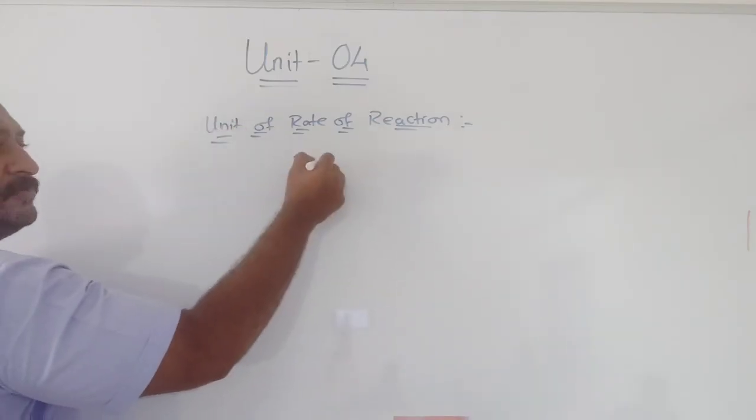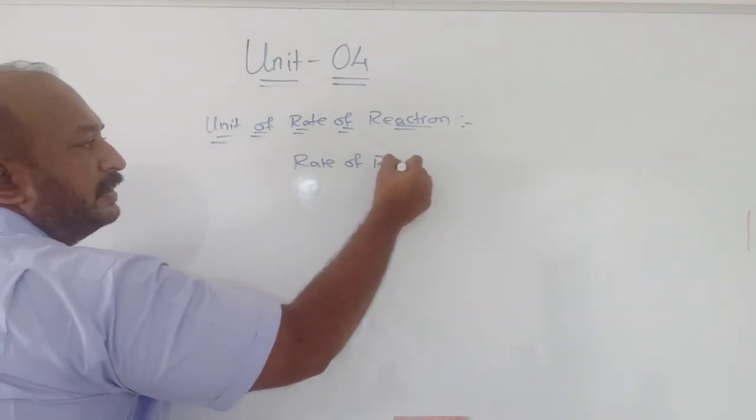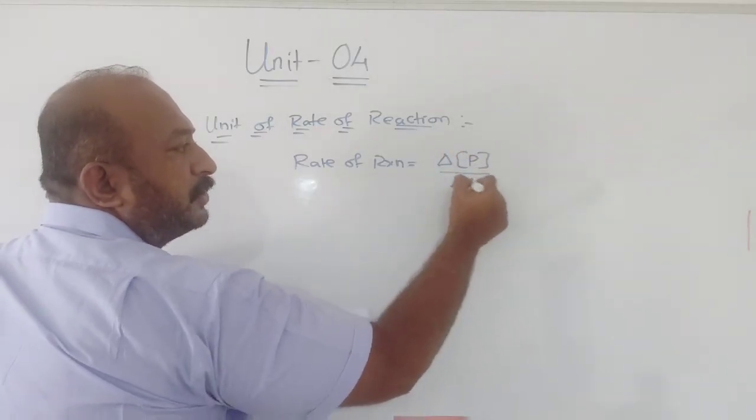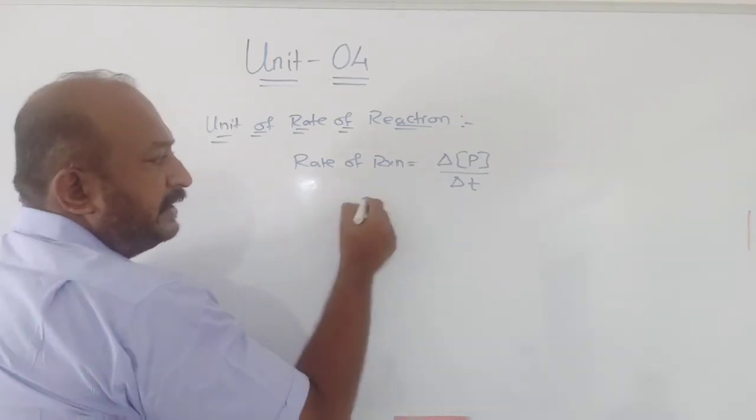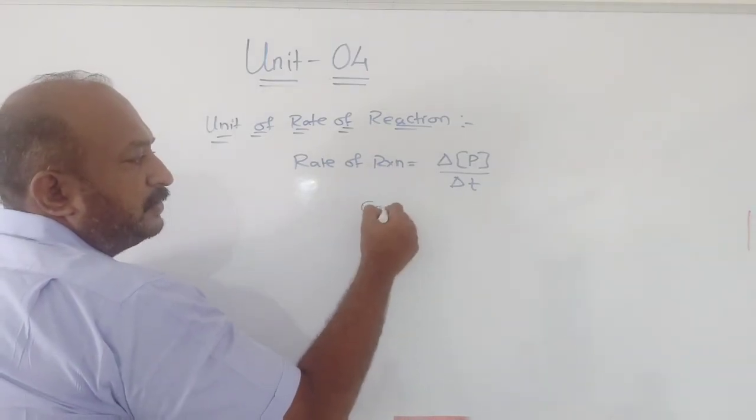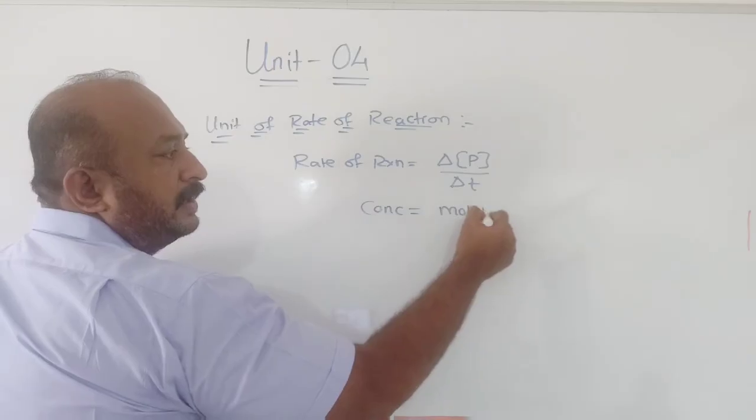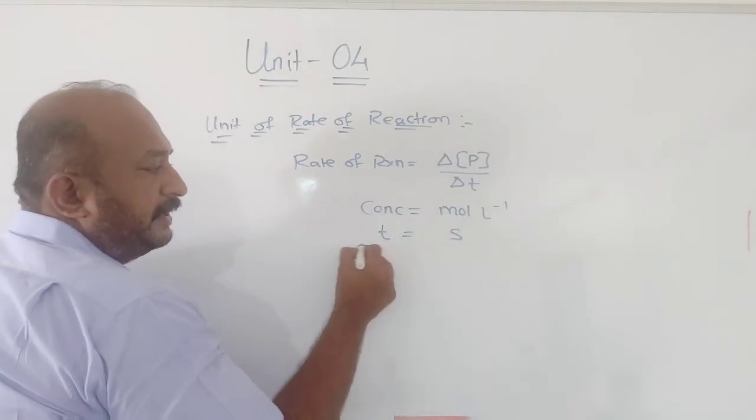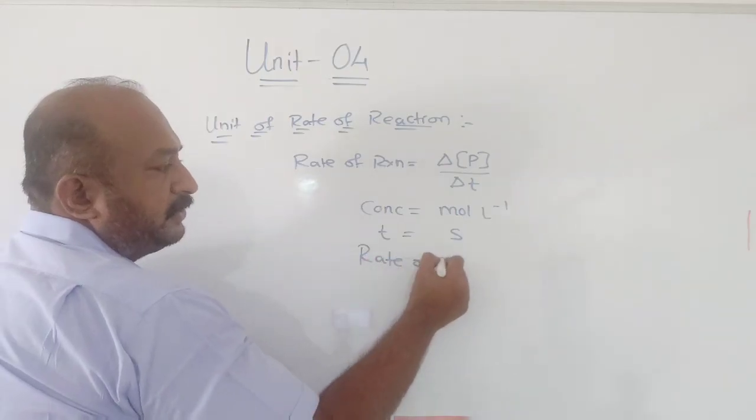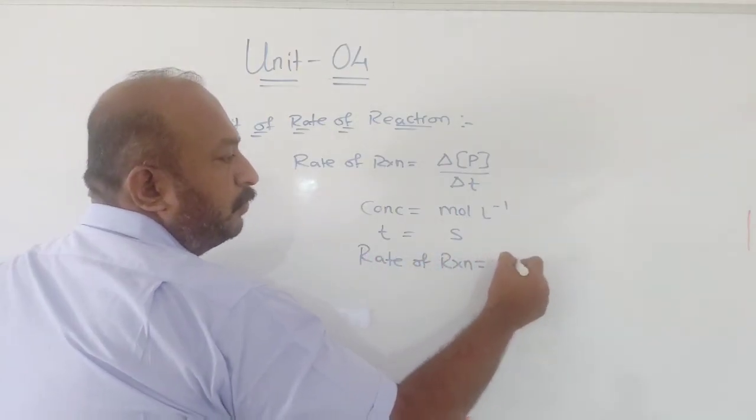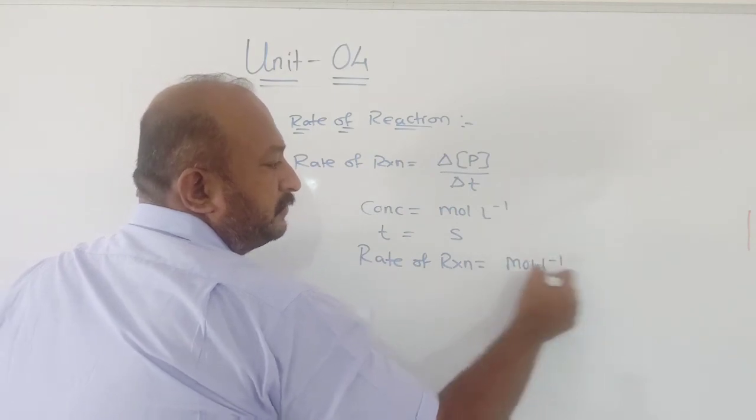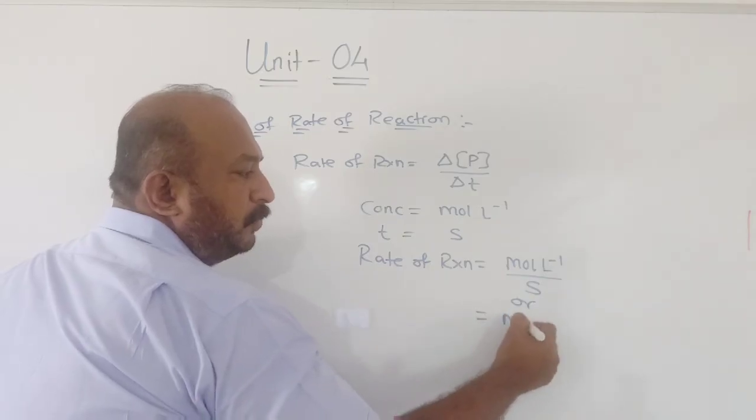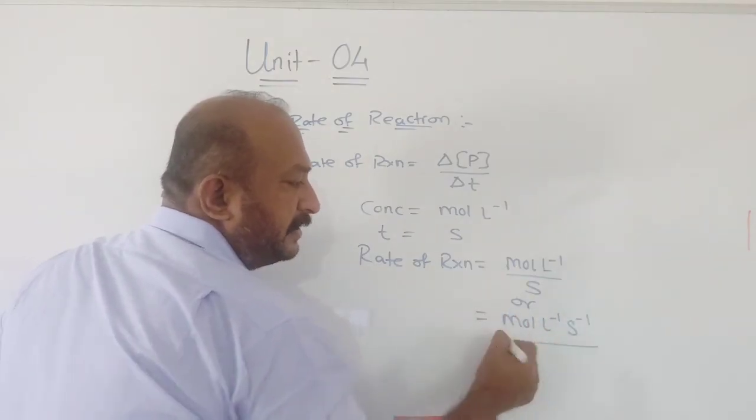We know the rate of reaction is equal to the change in concentration of product or reactant upon time taken. So if the concentration is in mole liter inverse and time is in second, then the unit of rate of reaction will be mole liter inverse upon second, right? Or you can also write it as mole liter inverse second inverse.